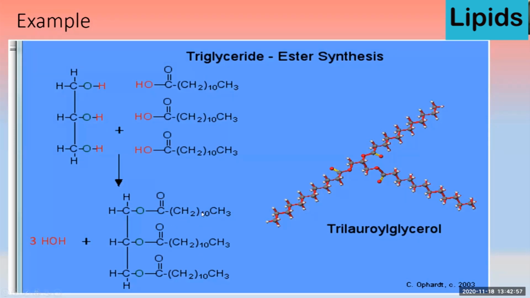So that makes it a triglyceride if all 3 positions are occupied by fatty acids. If only 2 positions, it is known as diacyl glycerol. If one, it is monoacyl glycerol, or if 3, then it is a triacyl glycerol or triglyceride. So depending upon the type of fatty acid, we name it. Here, all 3 positions are occupied by lauric acid, a 12 carbon fatty acid, so it is known as trilauryl glycerol.